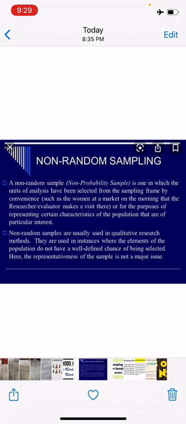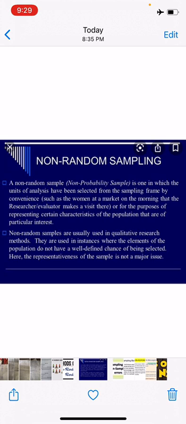A non-random sample is one in which the units of analysis have been selected from the sampling frame by convenience. For example, if you have a population of 300, you select the units which are more convenient for you, or for the purpose of representing certain characteristics of the population that are of particular interest.